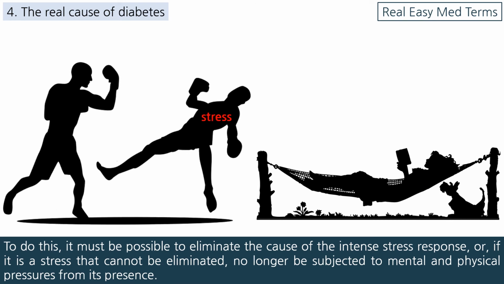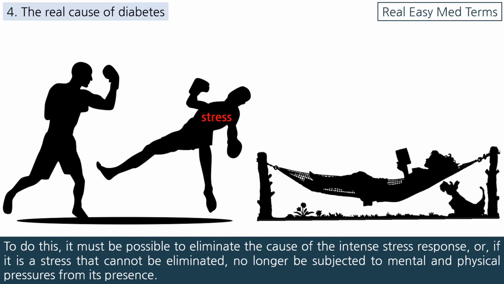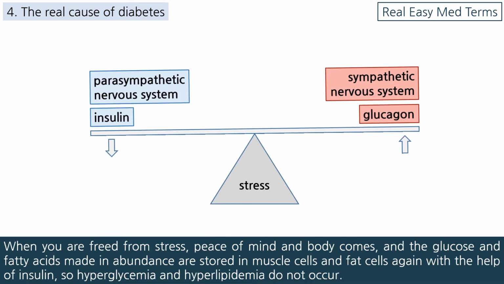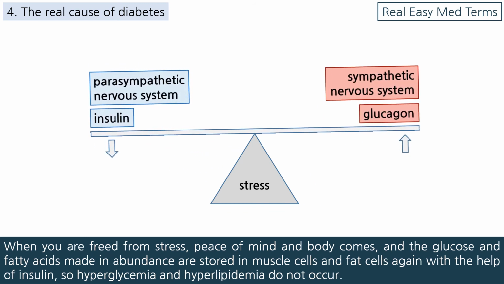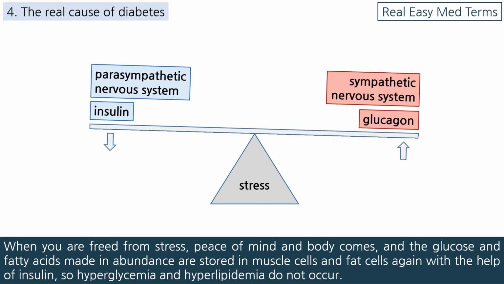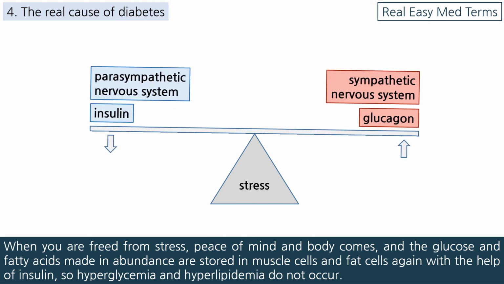To do this, it must be possible to eliminate the cause of the intense stress response, or, if it is a stress that cannot be eliminated, no longer be subjected to mental and physical pressures, from its presence. When you are freed from stress, peace of mind and body comes, and the glucose and fatty acids made in abundance are stored in muscle cells and fat cells again with the help of insulin, so hyperglycemia and hyperlipidemia do not occur.